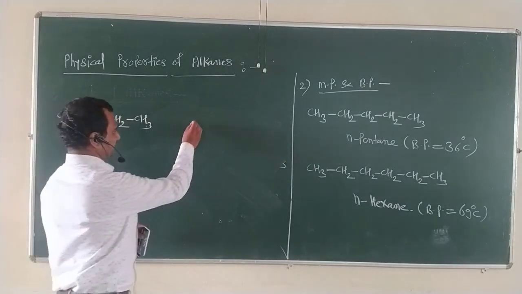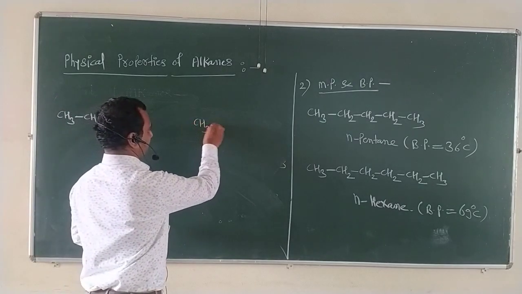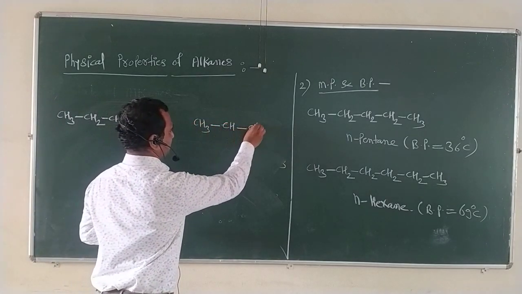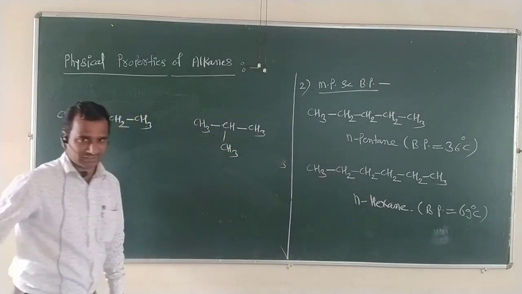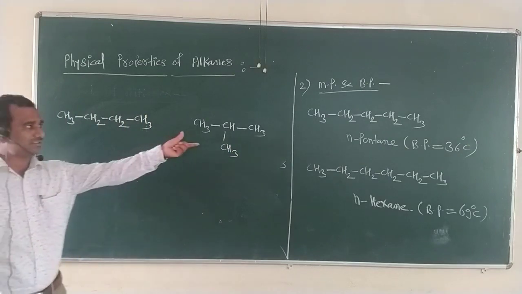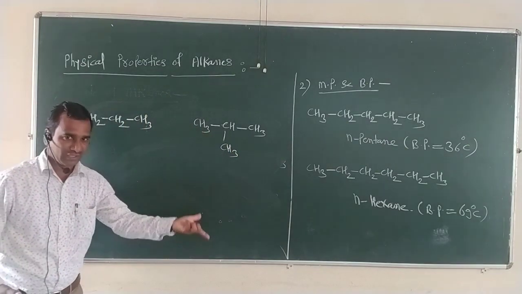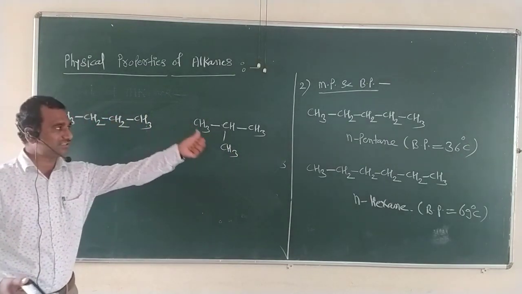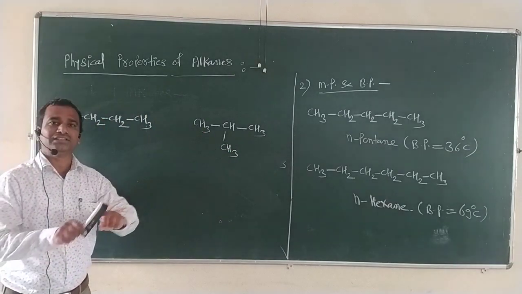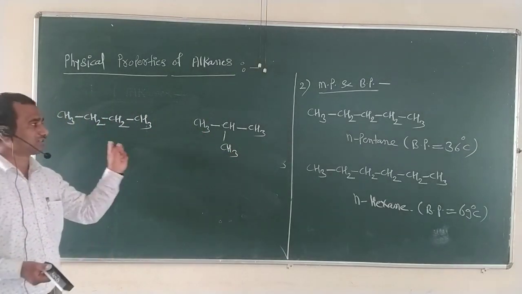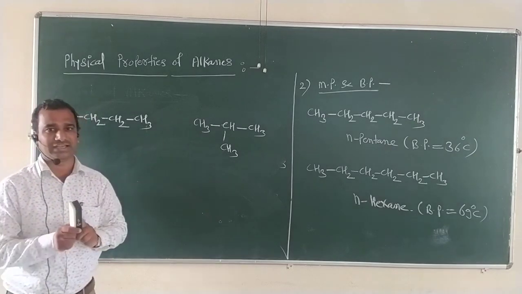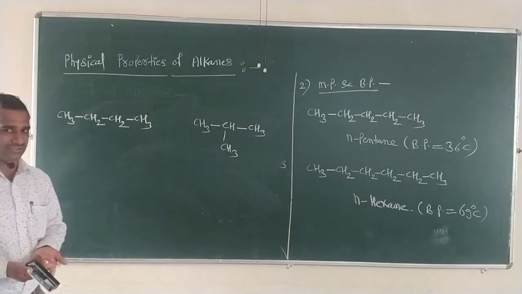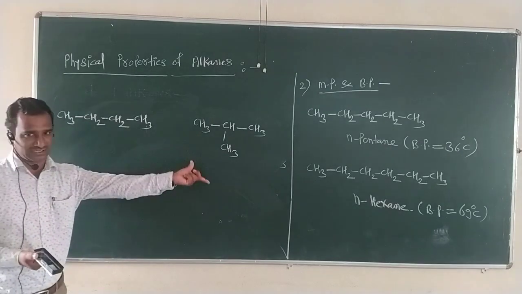And another example is CH3, then CH, single bond CH3, single bond CH3. What is the name of this compound? This is called isobutane. So this is n-butane, and this is isobutane. These two compounds are called isomers of each other, meaning they have the same molecular formula but differ in their structural formula. That's why they are called isomers of each other.